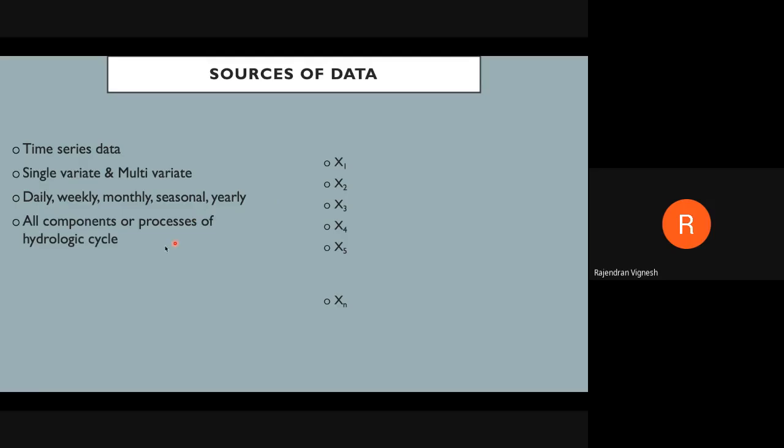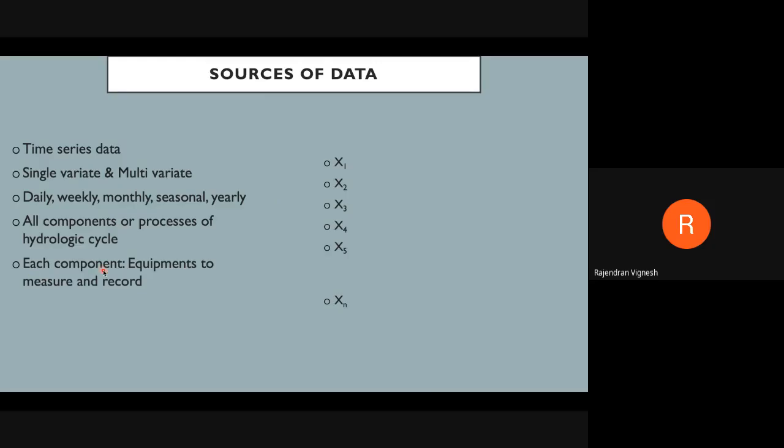All the components of the process, such as rainfall, evaporation, evapotranspiration, soil moisture, temperature, everything has this type of data collected by one agency or another. Who is collecting these data? That is what the sources of data means. That is the topic: who is collecting all these details, where they are stored, and how we can utilize them for our research. That is the source of data, right?